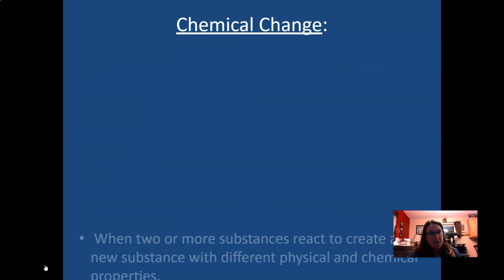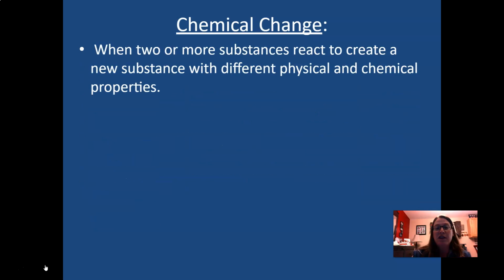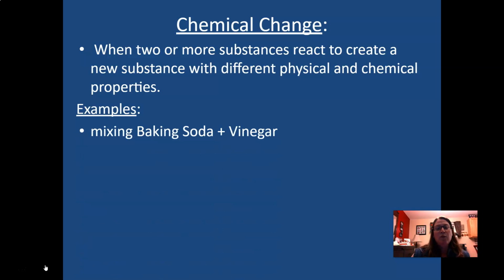So a chemical change obviously is a change that happens and results in brand new substances. We're very familiar probably with making volcanoes in younger years, and you use baking soda and vinegar to produce that eruption, and that reaction between baking soda and vinegar is a chemical change. When those two substances come in contact with each other, they produce a gas, which is where all that bubbling comes through. That gas is carbon dioxide, and it gets released. And so the two substances you have mixed have now been changed forever. And so that's a chemical change.